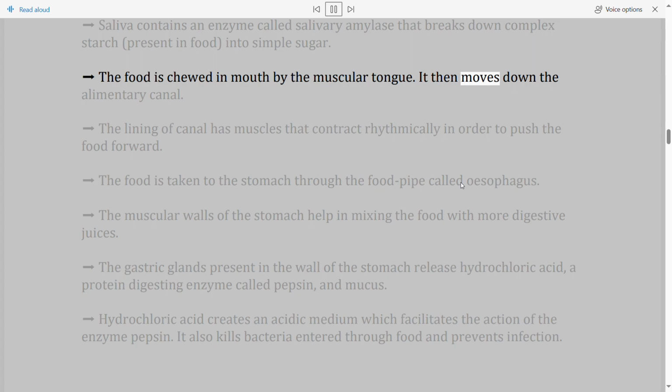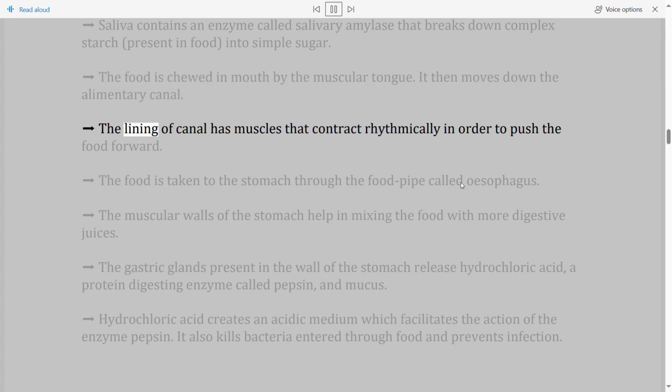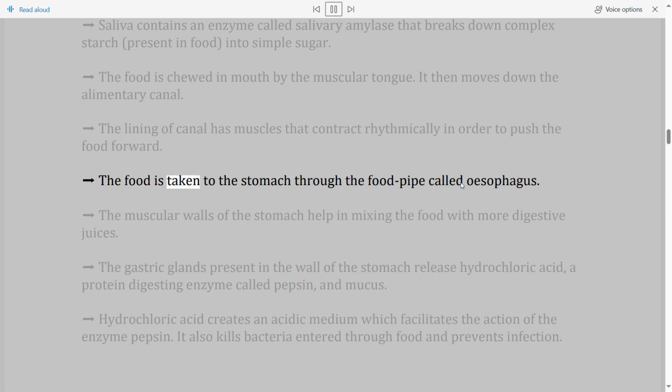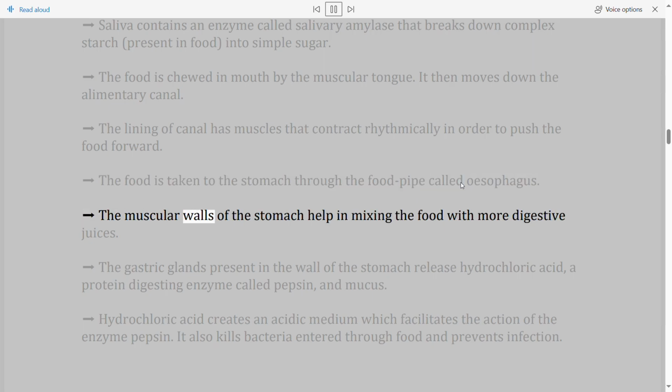It then moves down the alimentary canal. The lining of the canal has muscles that contract rhythmically in order to push the food forward. The food is taken to the stomach through the food pipe called the oesophagus. The muscular walls of the stomach help in mixing the food with more digestive juices.